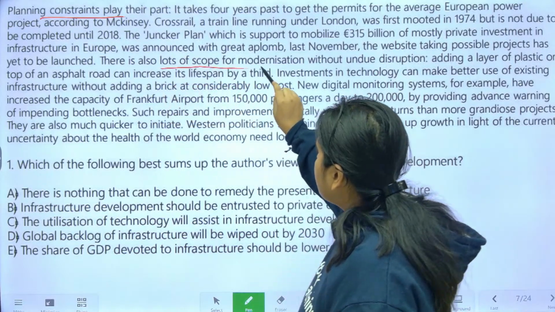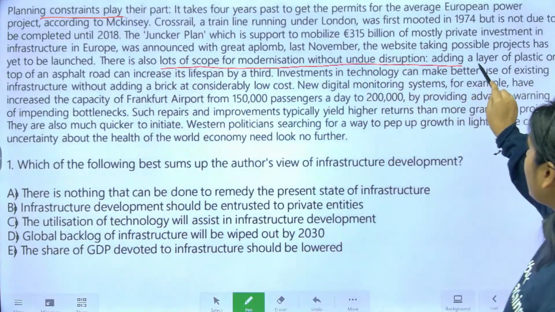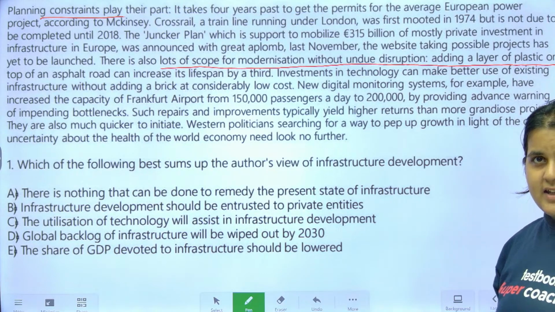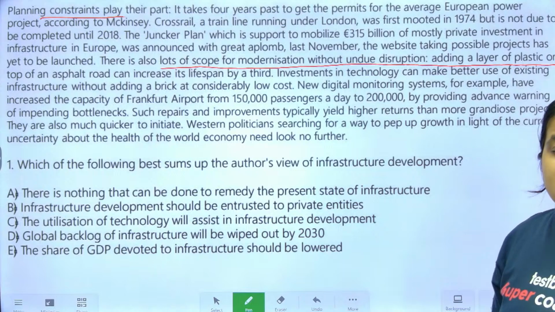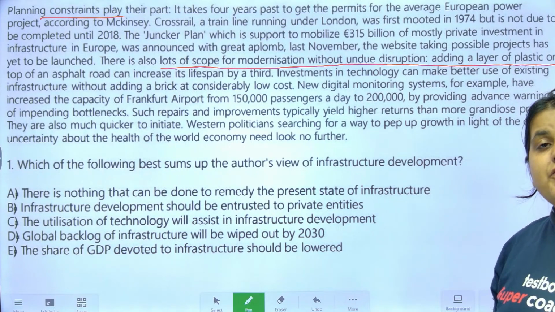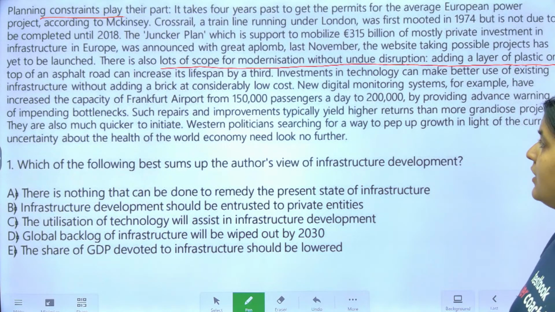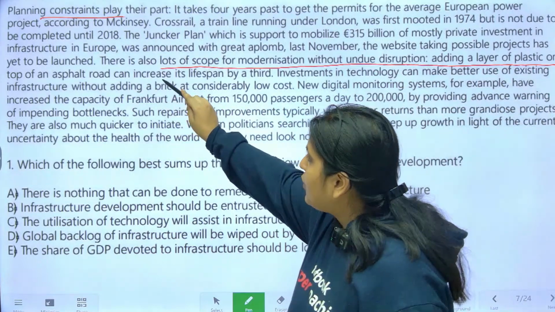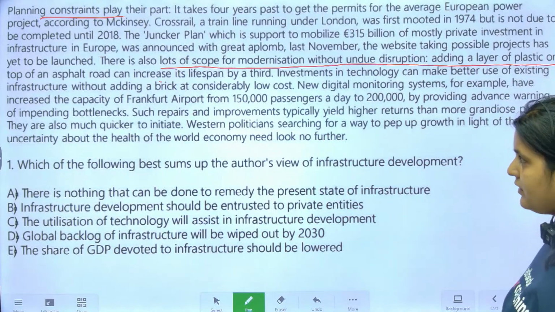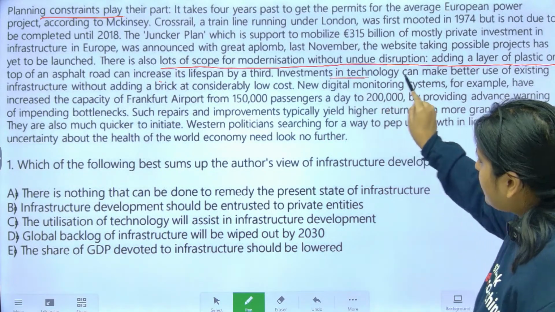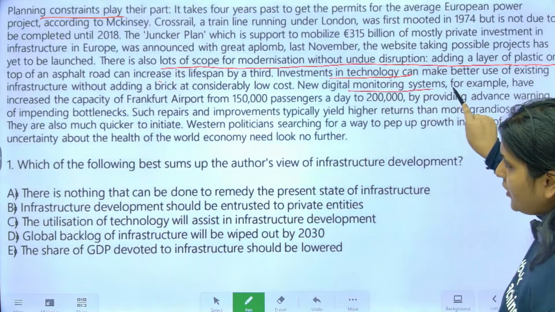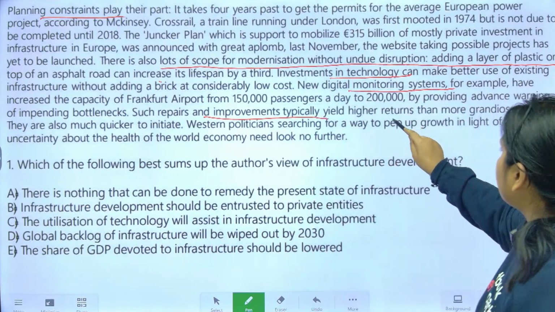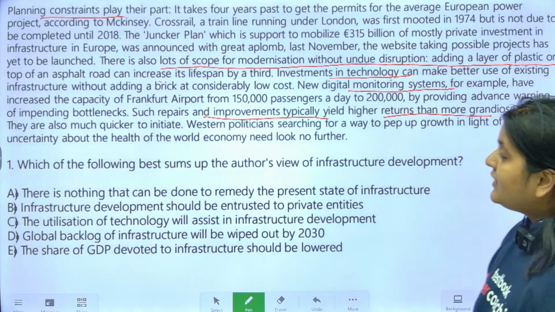There's also a lot of scope for modernization without undue disruption. Now, author is saying अब इसके solutions क्या है? इसके suggestions क्या है? So he says there's a lot of scope for modernization. Okay, like adding a layer of plastic on top of an asphalt road can increase its lifespan by 1/3. Investments in technology karo. Digital monitoring systems. Such repairs and improvements gives higher returns. They are quicker.